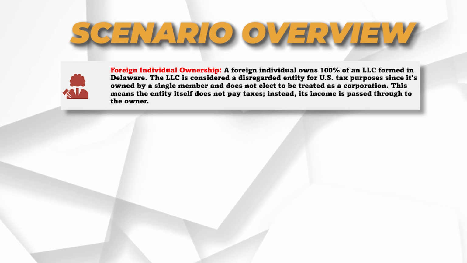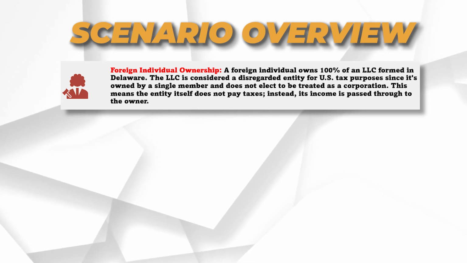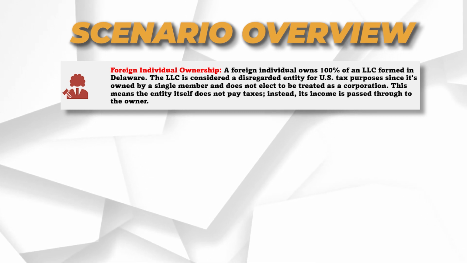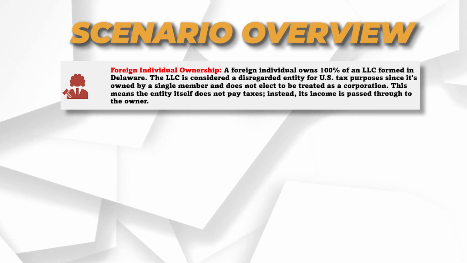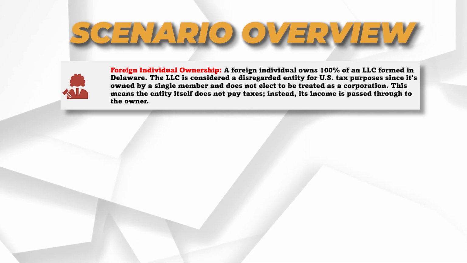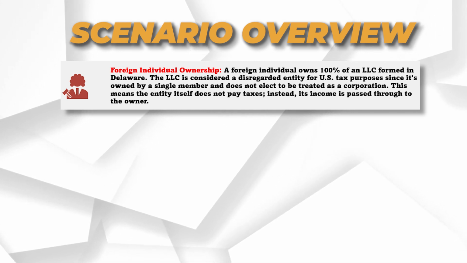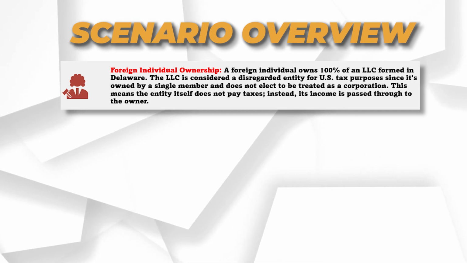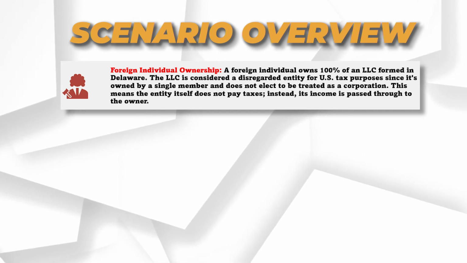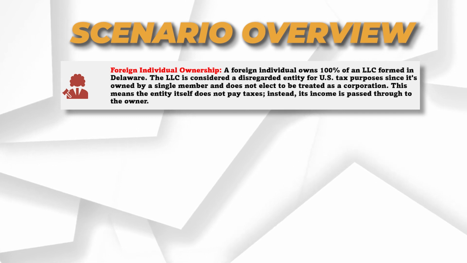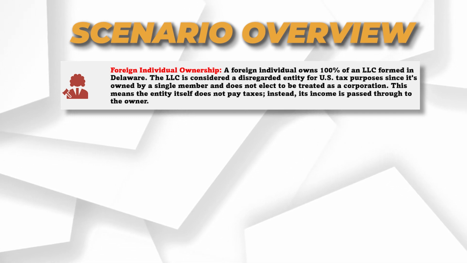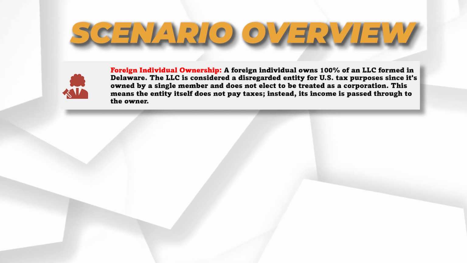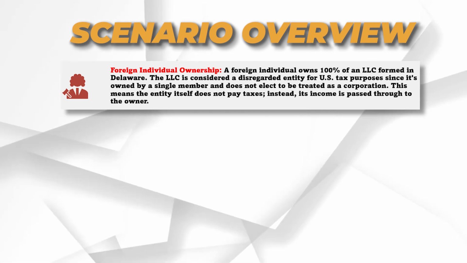Okay, so this means that if you have an LLC and you have not elected the LLC to be a corporation, and it's owned by one person, and it's owned by a foreign person, that is a foreign-owned U.S. disregarded entity. Okay, this means that the entity itself does not pay taxes. Instead, the income is passed through to the owner. Okay, so whatever income your LLC makes, as long as it's a disregarded entity, it does not file its own taxes.